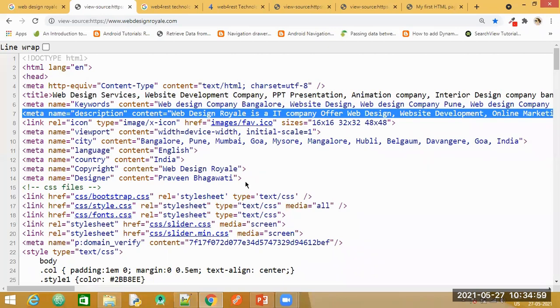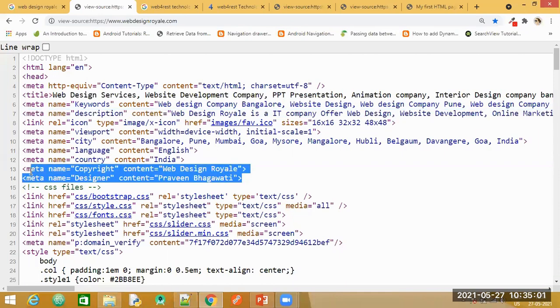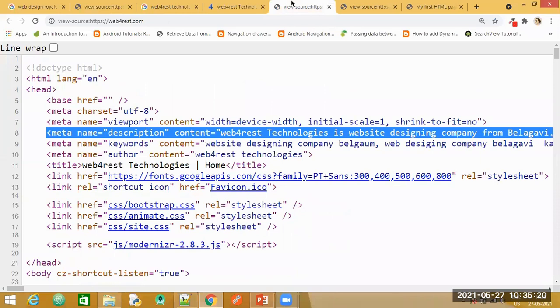Have a look here at the last two parts. Instead of writing author, they have written copyright and designer, and you can see they have specified here the company name, Web Design Royal, and for the designer they have mentioned his name, right?